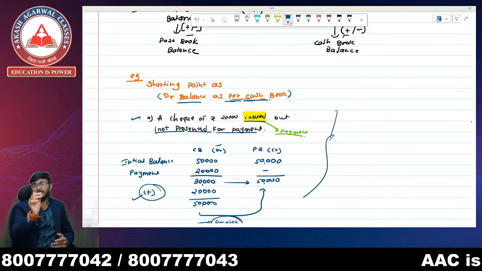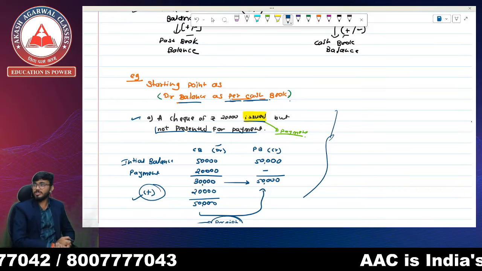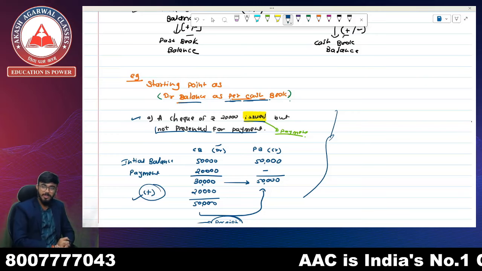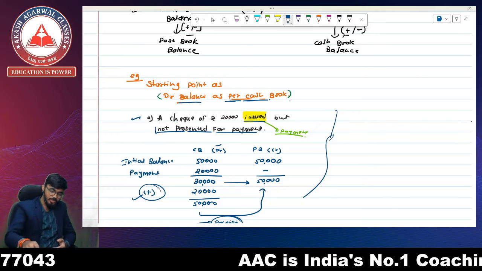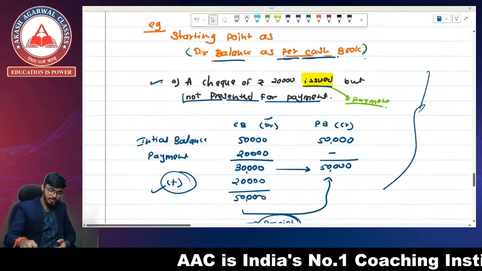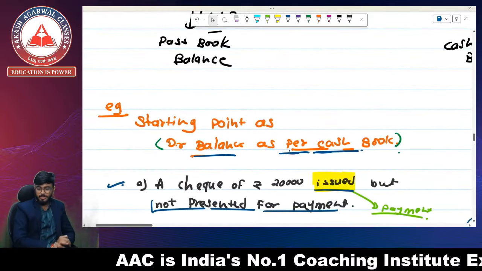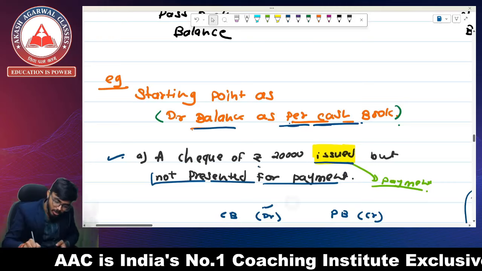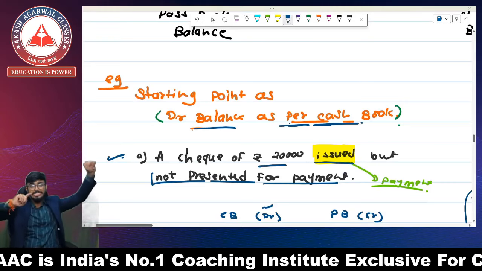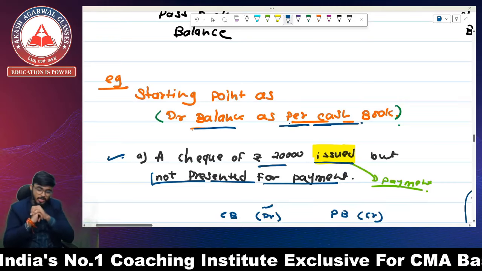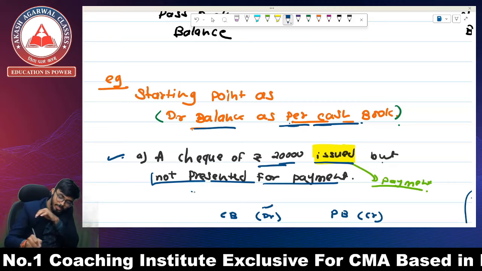I have a short trick for you. Okay, so what is the short trick and how are we going to solve these questions with its help? The question is: a cheque of rupees 20,000. Our starting point is the cash book, and the cheque of 20,000 is issued but not presented for payment.